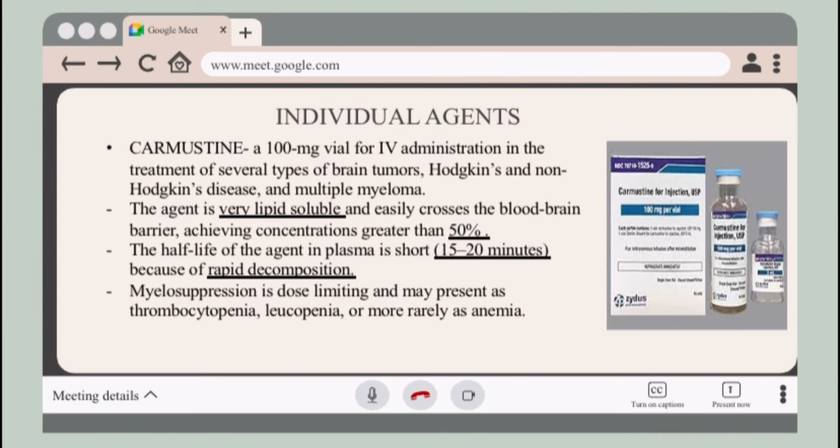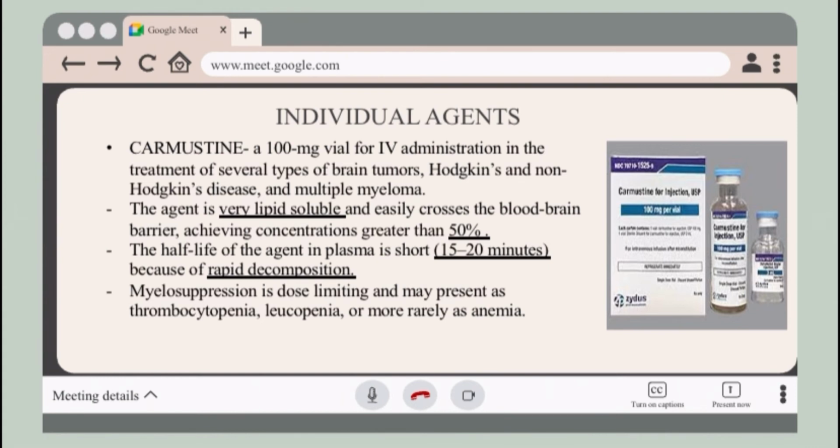It is available as 100 milligram vial for intravenous administration in the treatment of several types of brain tumors, Hodgkin's and non-Hodgkin disease, and multiple myeloma. So this agent is very lipid soluble. That's why it easily crosses the blood-brain barrier, achieving concentrations greater than 50% of those seen in plasma. The half-life of this agent in plasma is short. It is only 15 to 20 minutes because of rapid decomposition.